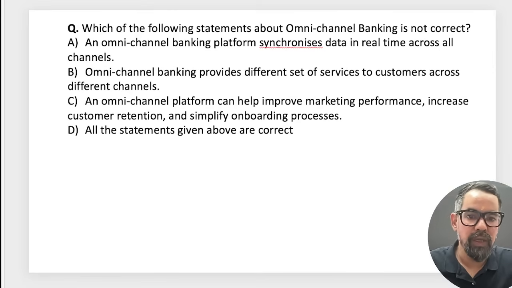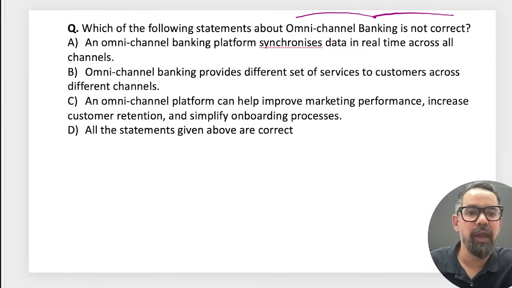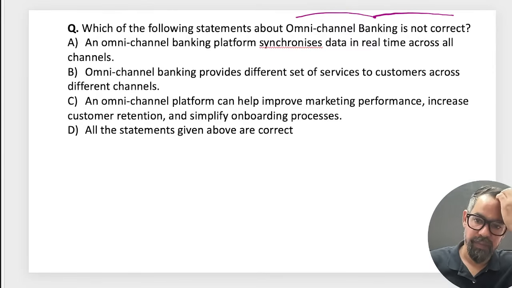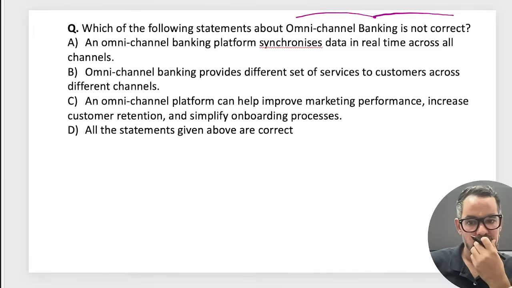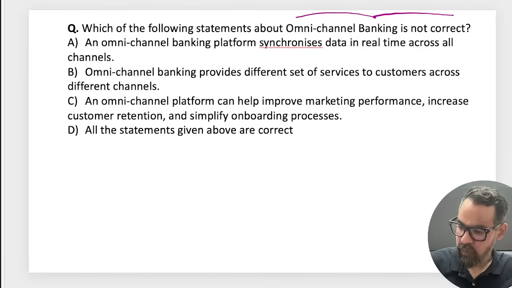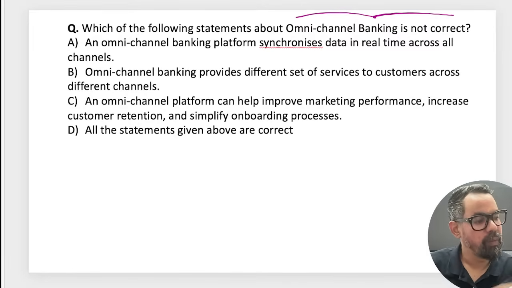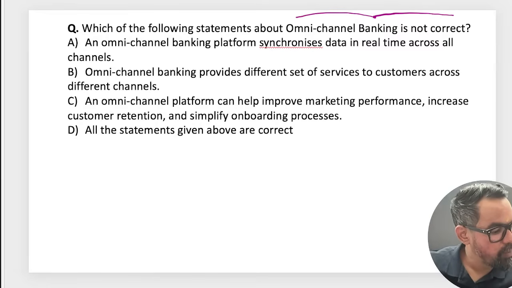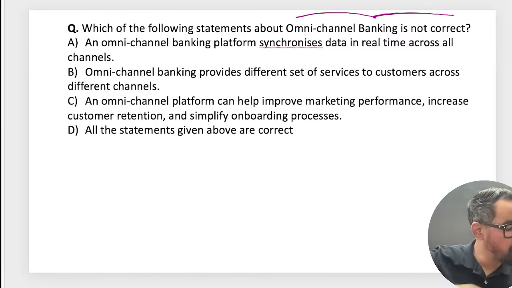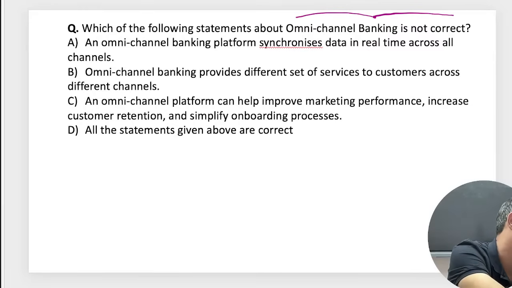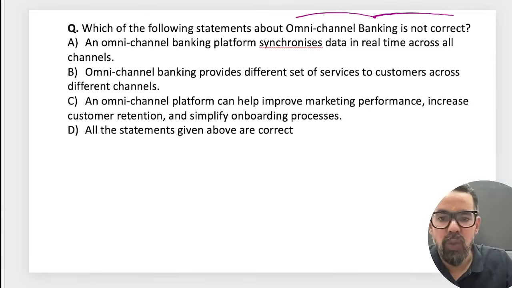Which of the following about omni channel are not correct? Omni channel are not... So what will be your correct answer, guys?